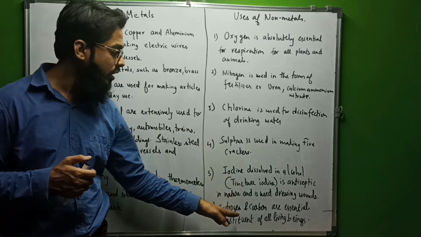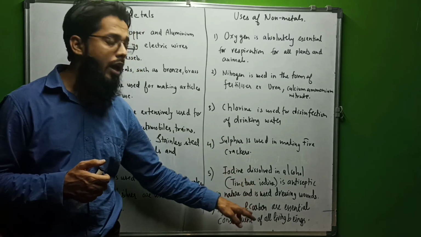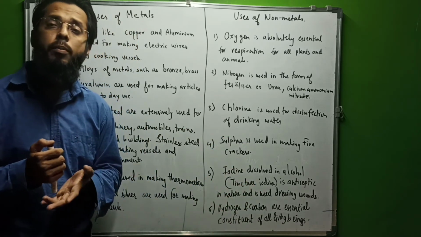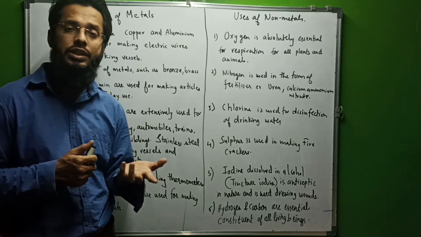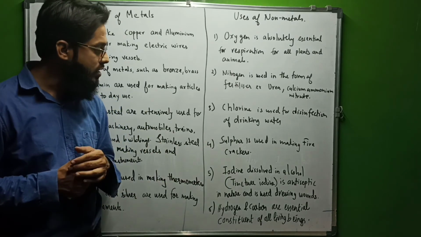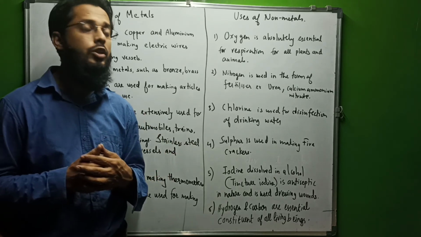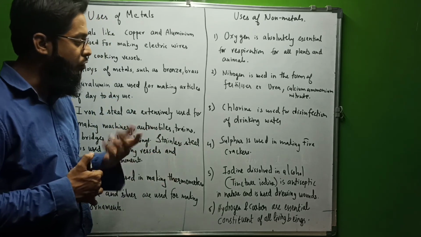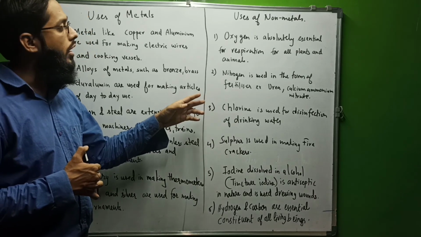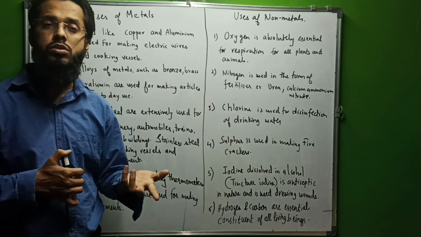Also, hydrogen is used as fuel. Carbon is also used as coal, burning of coal to produce energy. And there are so many other uses like carbon fiber, carbon nanotubes. Also, diamond is a form of carbon, and let's talk about helium gas, helium balloons.